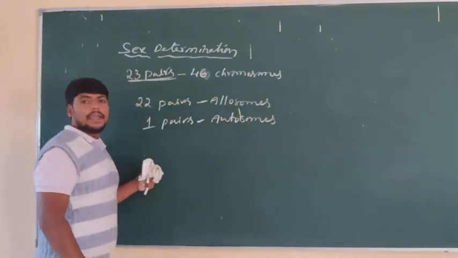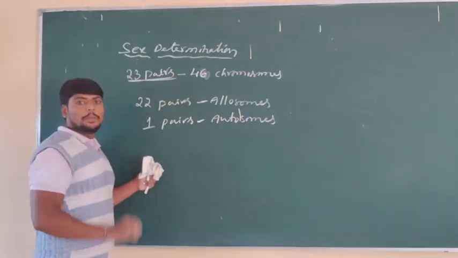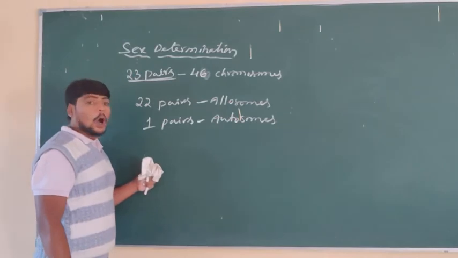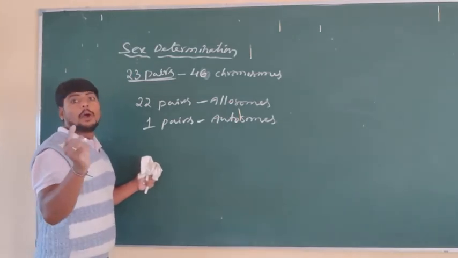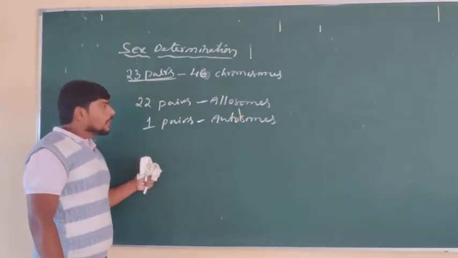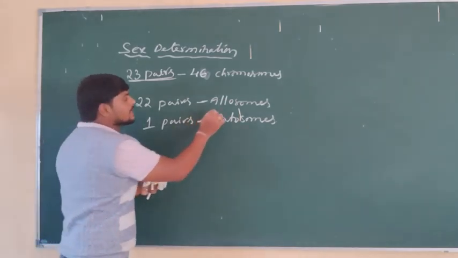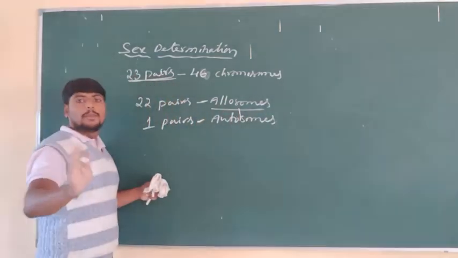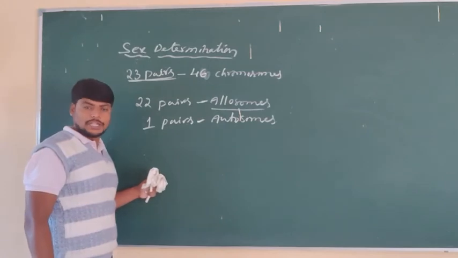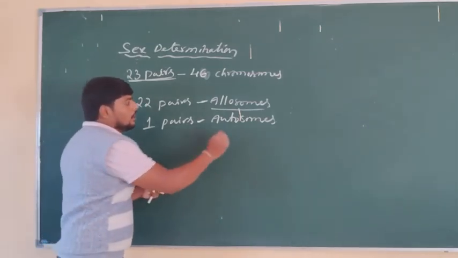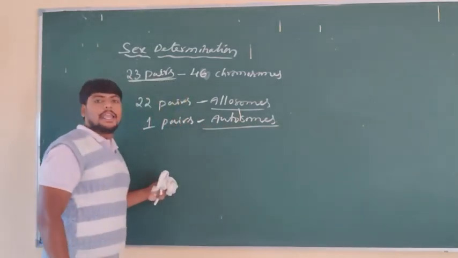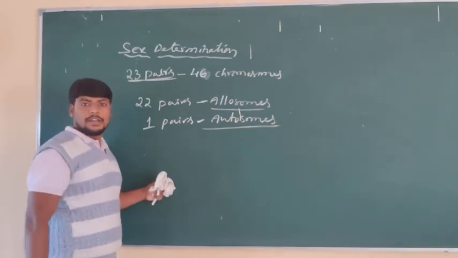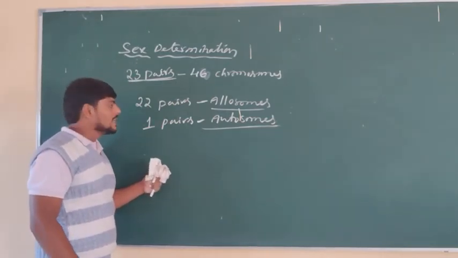So, how many pairs of allosomes are there? 22 pairs of allosomes. How many pairs of autosomes are there? One pair of autosomes. Now, these allosomes do not play any role in sex determination. Autosomes play a key role in sex determination, which we are going to discuss.